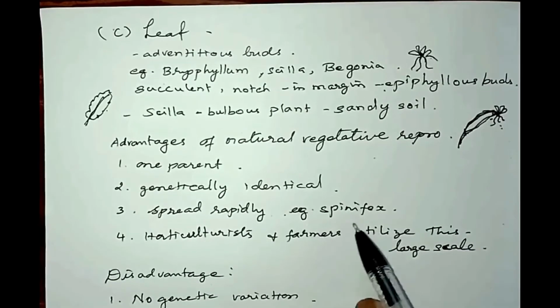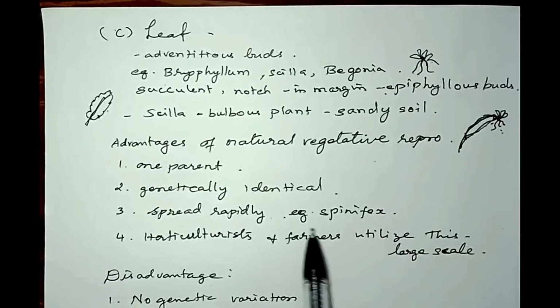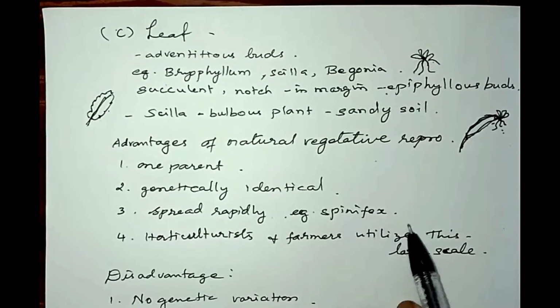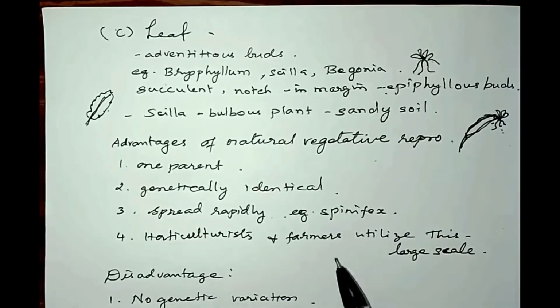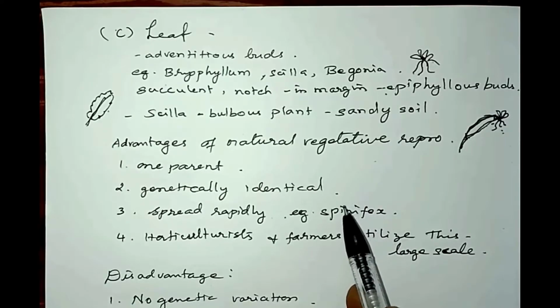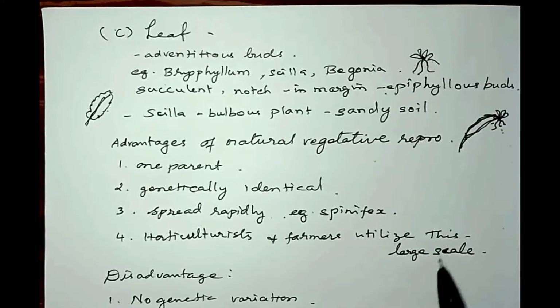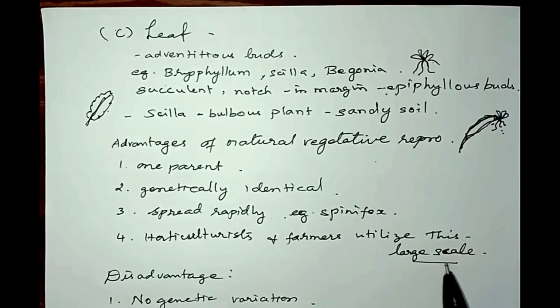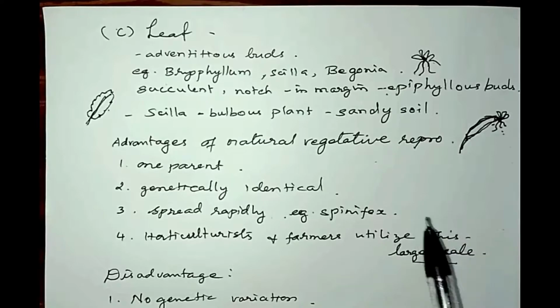One example is Spinifex. Fourth, horticulturists and farmers utilize this type of propagation for cultivation and to harvest the plant of the same type on a large scale.